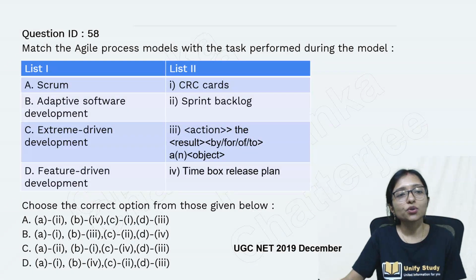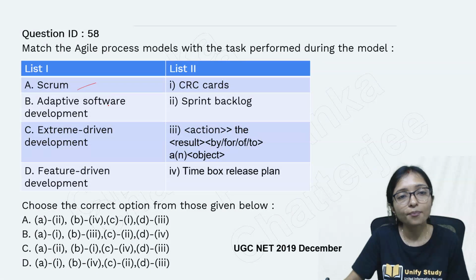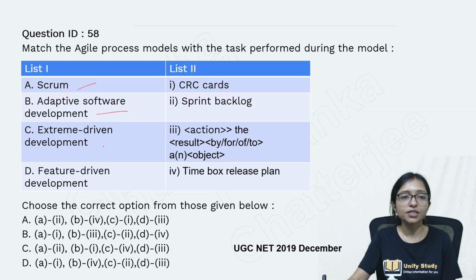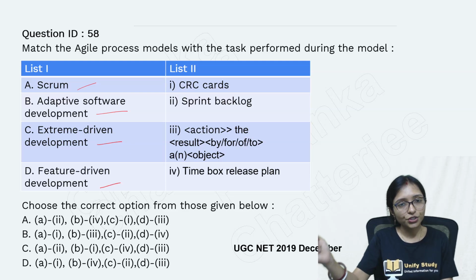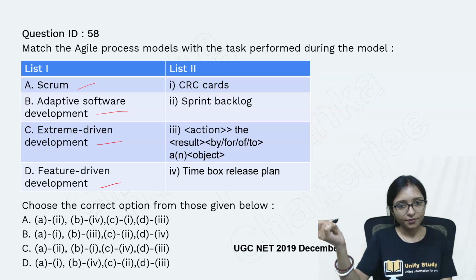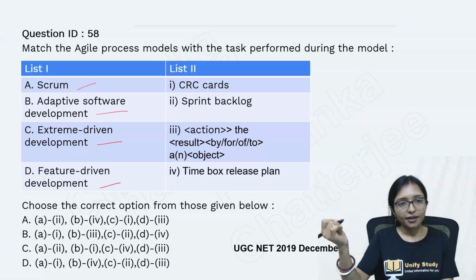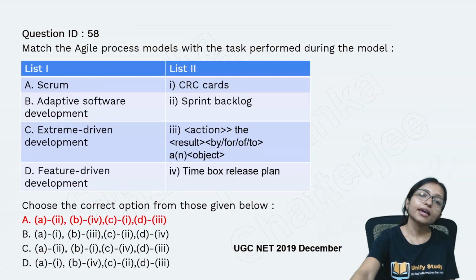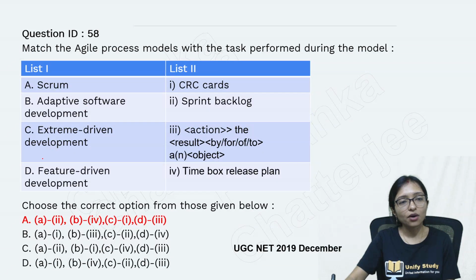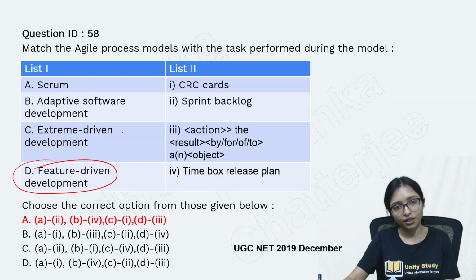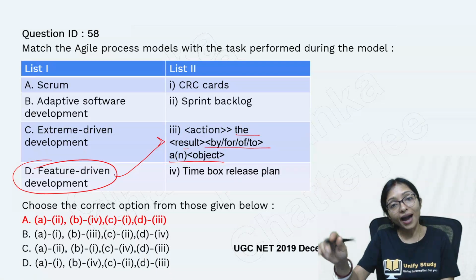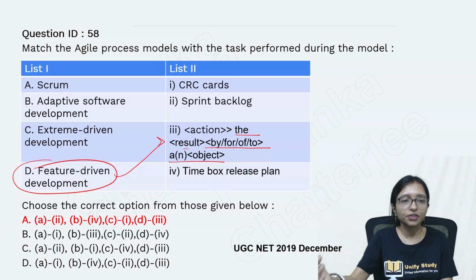Now you can do the matching here: Scrum, adaptive software development, extreme programming and feature driven. Yes, here with the keyword you can do it. Just now I told you, feature driven model, you are dividing with the feature. Here you can see action, the result: by, for, to, then this means by the feature, for the feature, of the feature. That is actually coming from here.